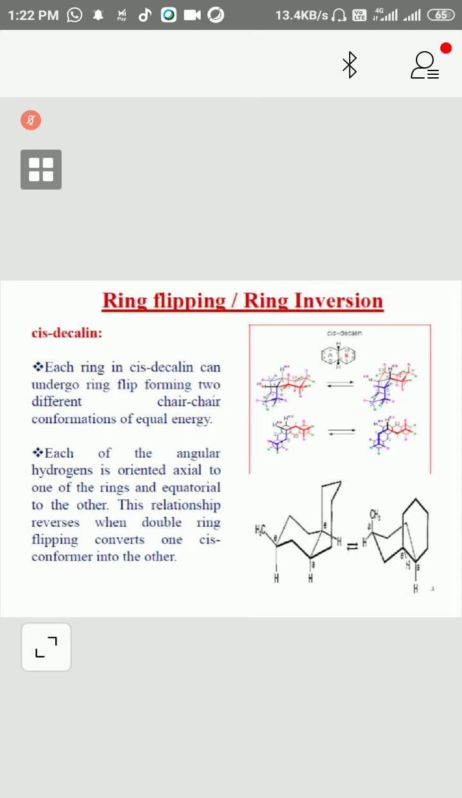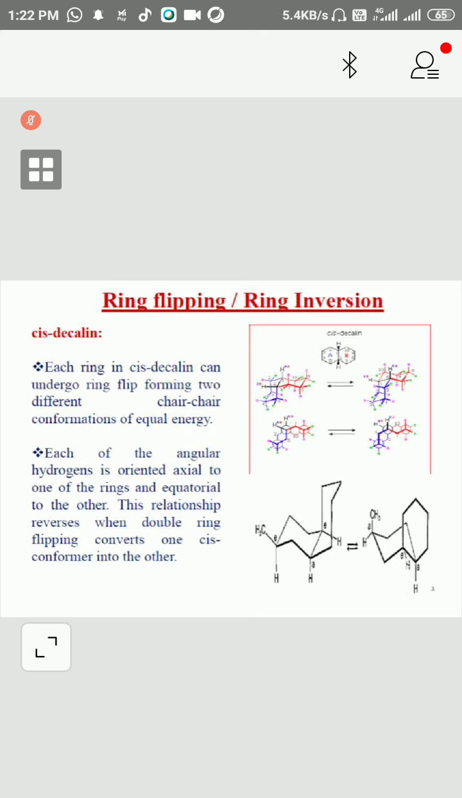Means what will happen here? This is the sixth carbon, this is the first carbon. Earlier this position was here. Now in this one it is here. When this rotates and converts into another one, this will come here, and these two bonds will also move with that one. So it will convert into this form. You can see this structure also. This interconversion is possible.